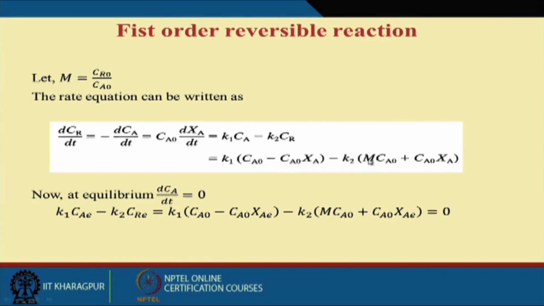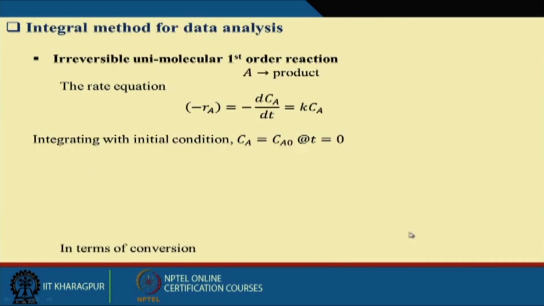And here, M into Ca0 is the Cr0, the initial product concentration, plus whatever conversion takes place, that is Ca0 into Xa. So this is the product formation. So K2 into this. Now at equilibrium this will be equal to 0, so this equation can be written like this.